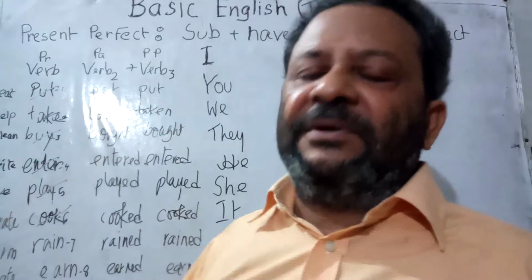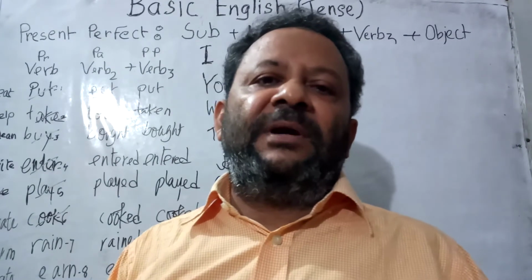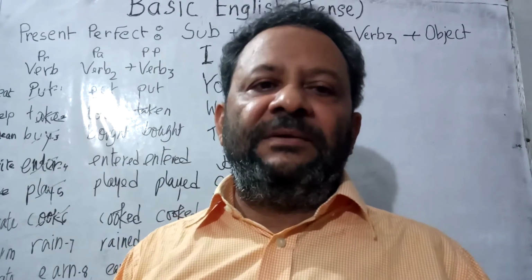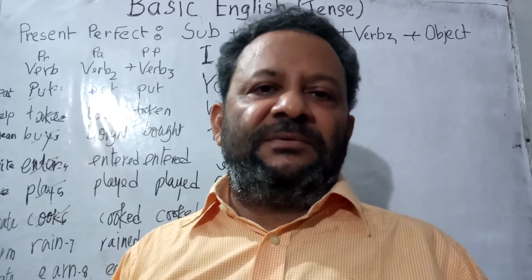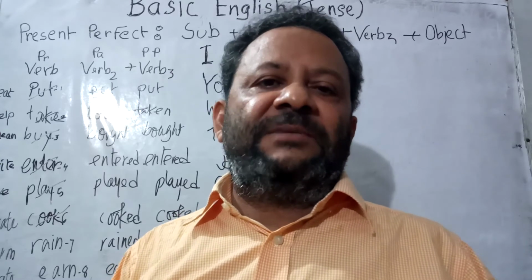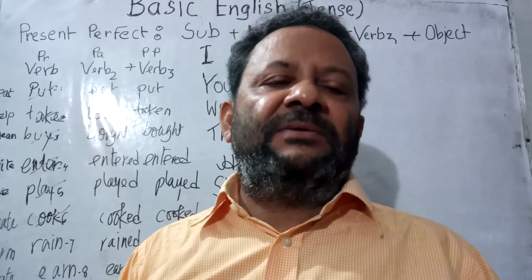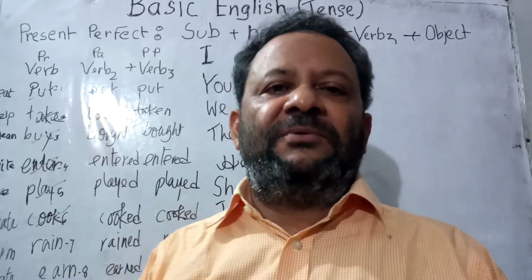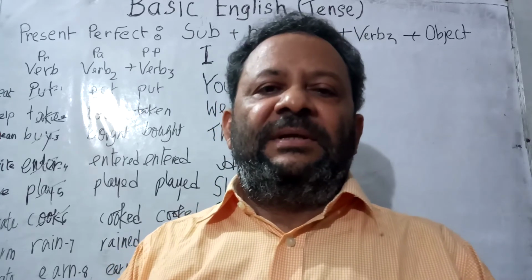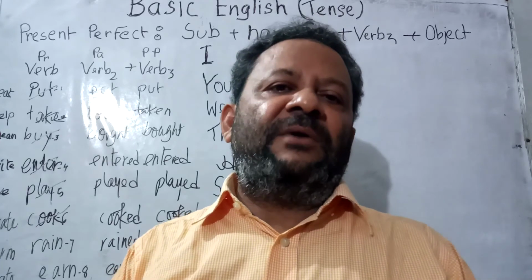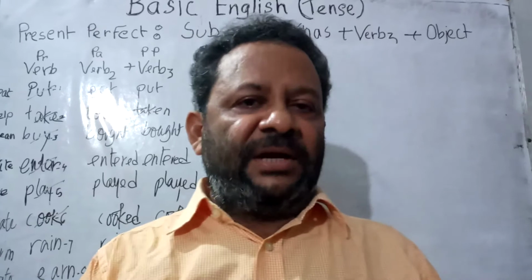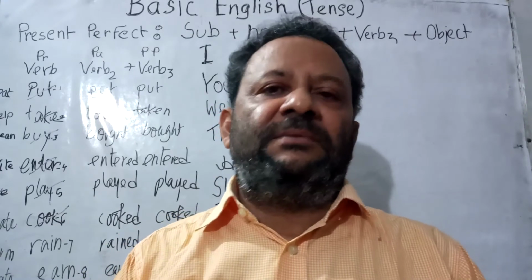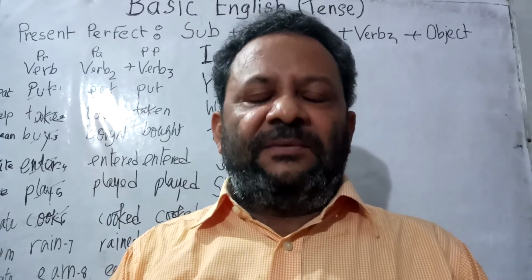At the time of writing sentences, I will pronounce the word verb 3 repeatedly because it is easier to pronounce. If I am to say past participle form repeatedly, it is actually a bit troublesome. So to avoid this, whenever I pronounce verb 3, you are requested to understand that I am actually talking about past participle form.